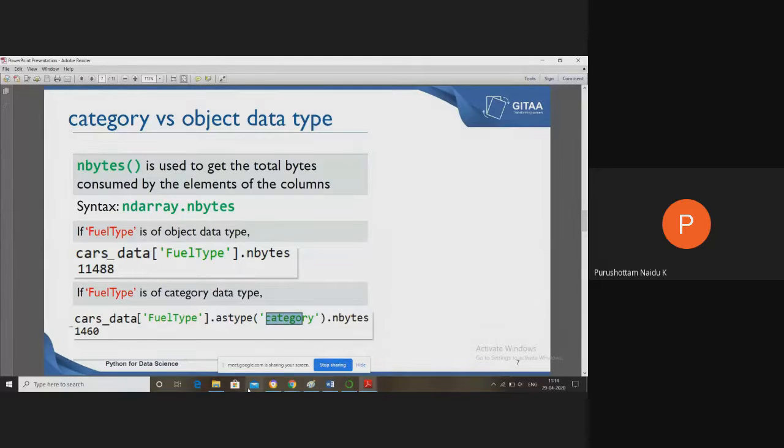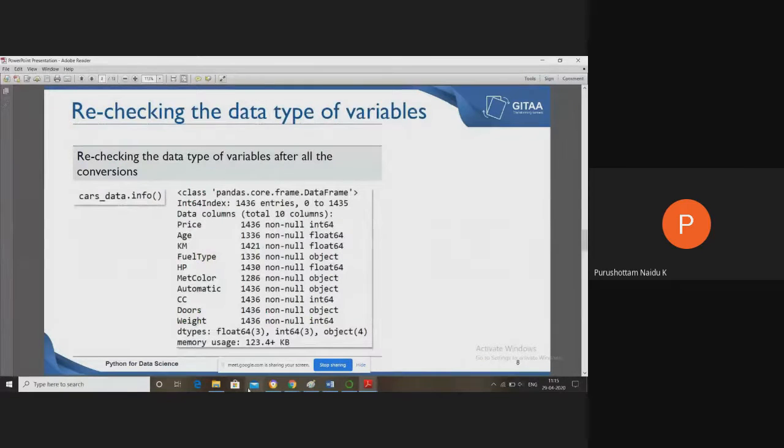These are called qualitative attributes, which we discuss in machine learning and data mining subjects in our academic year. Quantitative and qualitative, and the qualitative may be nominal, categorical. We have different types of attributes, all of which we discuss in data mining and machine learning. But here we have to understand the difference between the object data type and the categorical attribute.